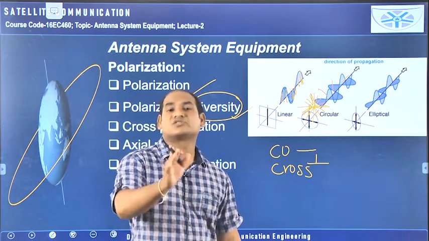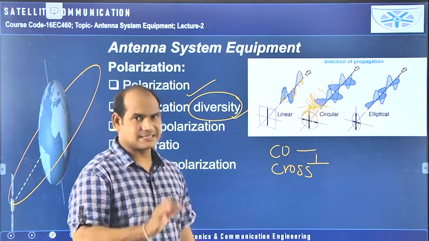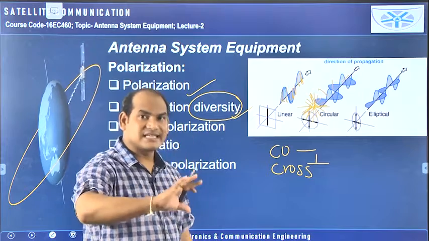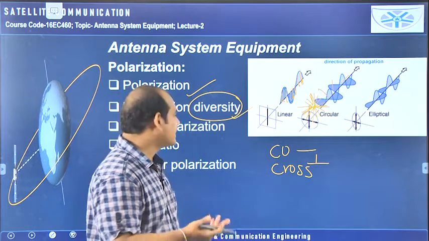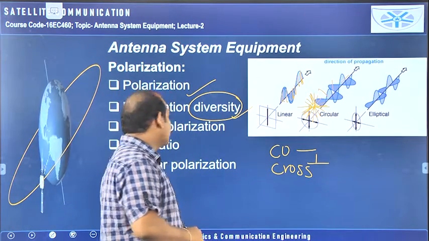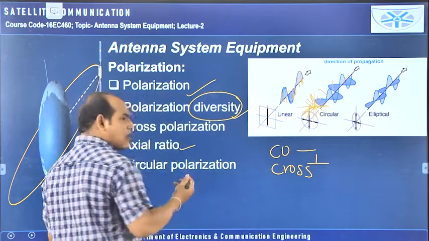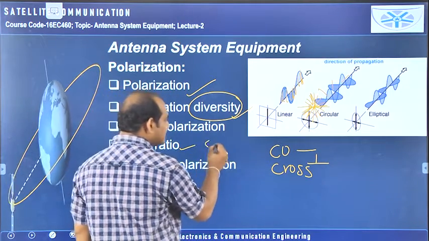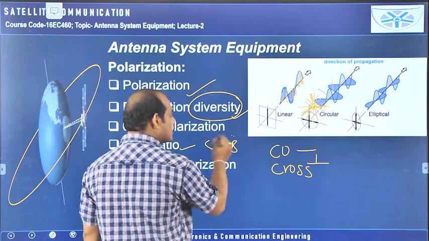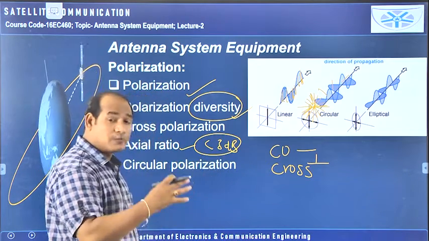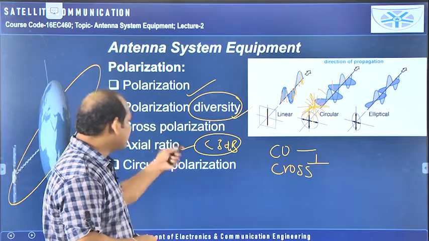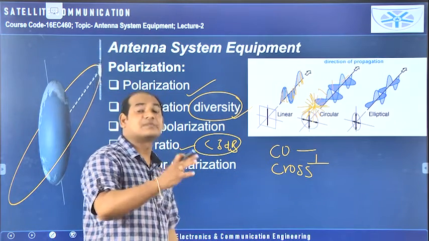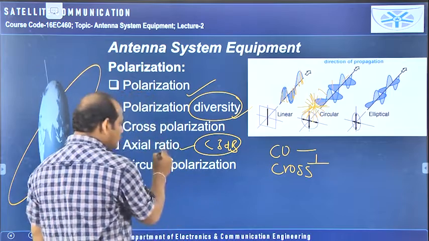but you don't want that one, but it is existing, that is called cross polarization. So the cross polarized value should be less as compared to co-polarization, that already we know, but it must be lesser than a certain range. Then we can consider that particular antenna. Then axial ratio. If you have circular polarization, the axial ratio should be less than 3 dB. Then we can consider up to what frequency range the axial ratio of a particular antenna is less than 3 dB. Then I can tell that particular range is called axial ratio bandwidth.